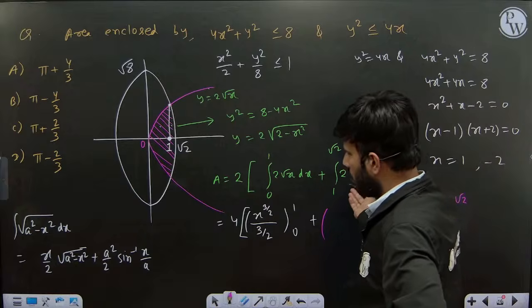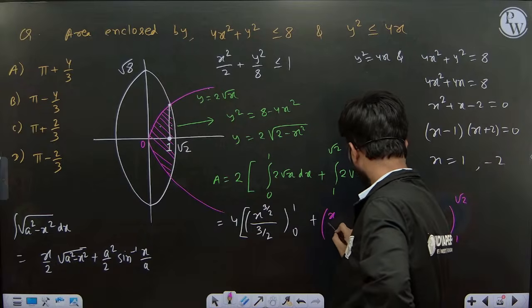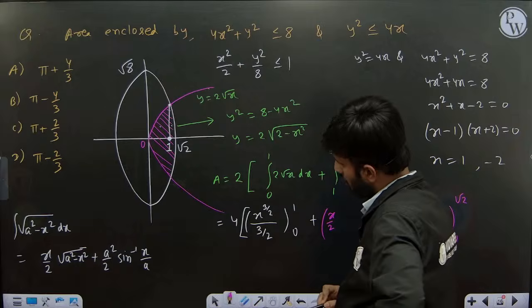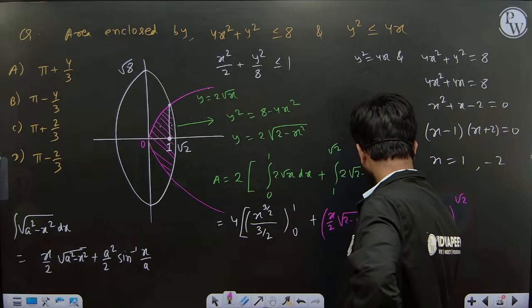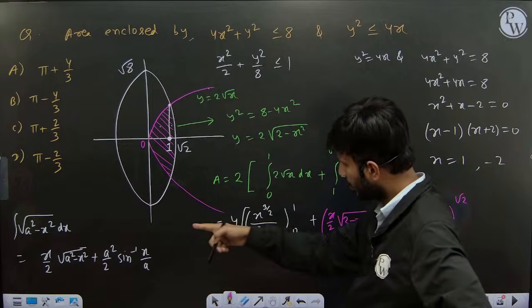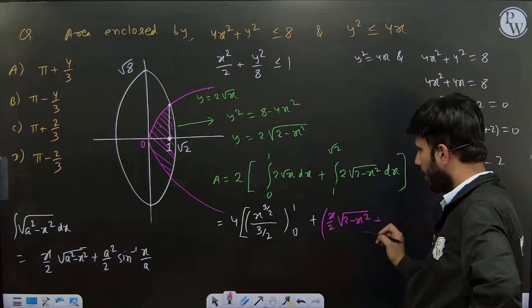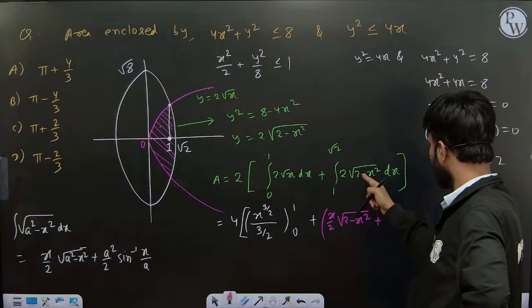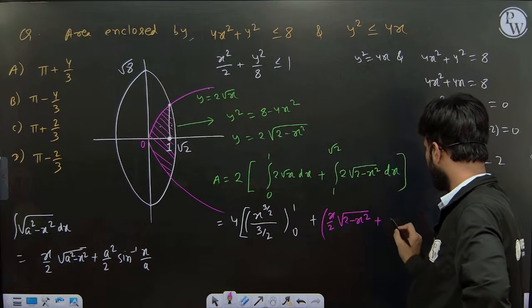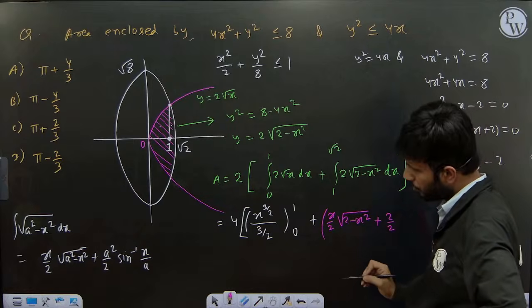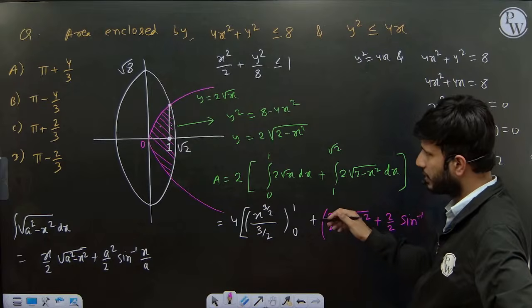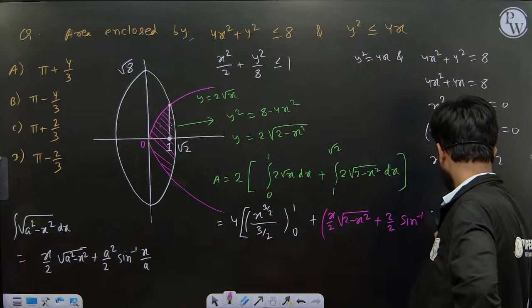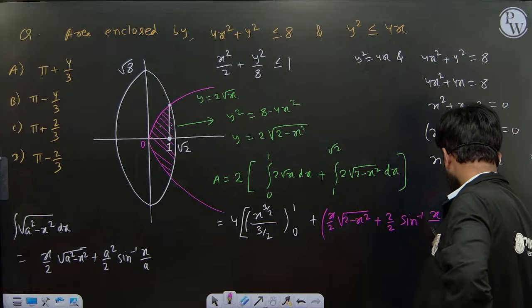So from 1 to root 2: x by 2 root of 2 minus x square, plus a square by 2 sin inverse x by a. A square we have 2, so a will be root 2.